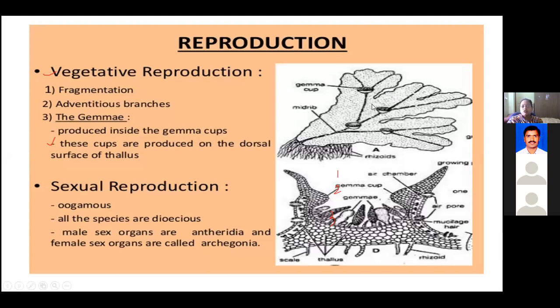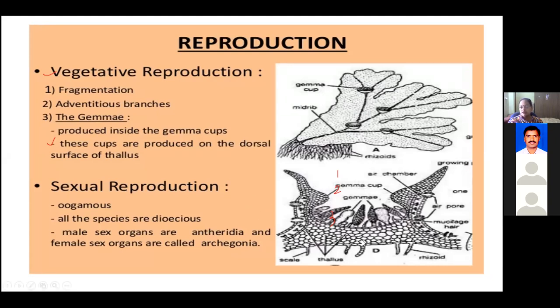Now, next, when you talk about asexual reproduction, it is carried out with the help of these gemma cups. So this is the structure of the gemma cup present in the prominent midrib region. Now, in this cup, you can see the presence of spore-like structures, which are called gemma.